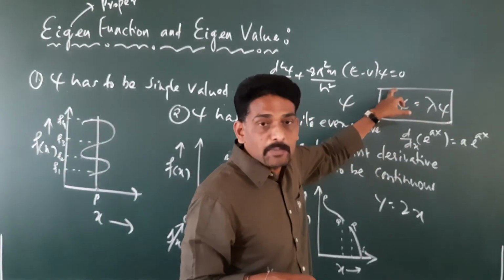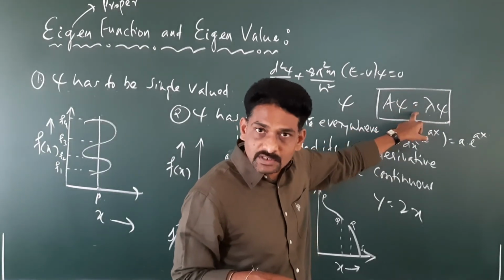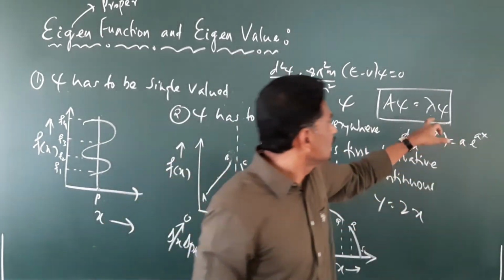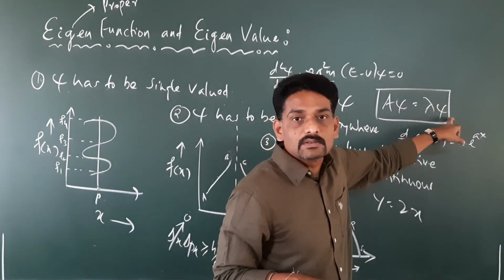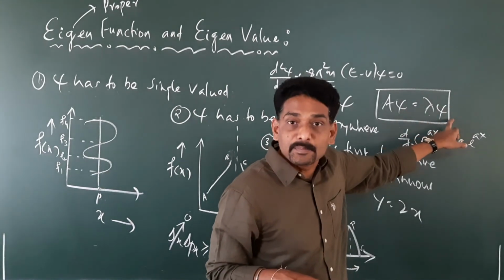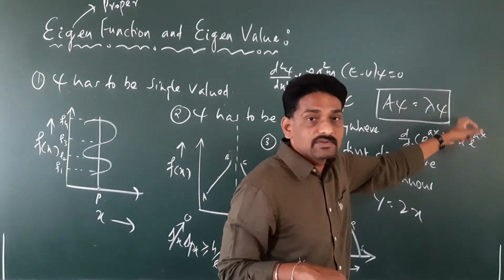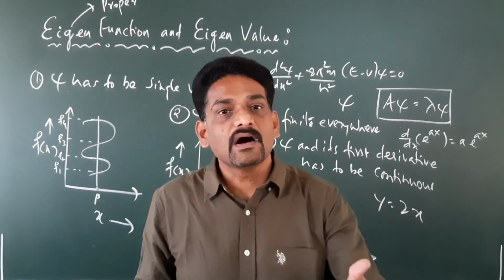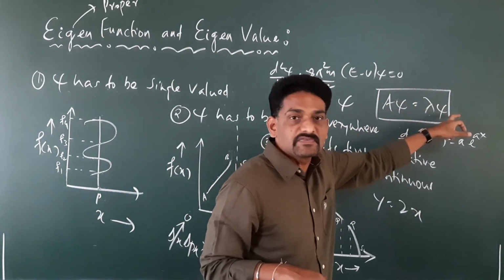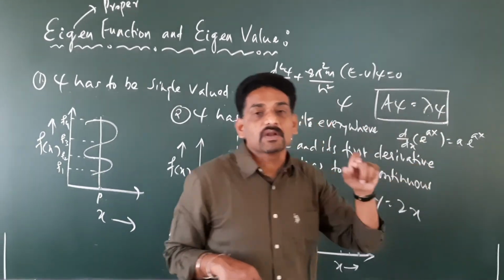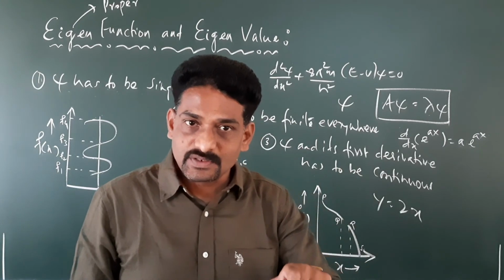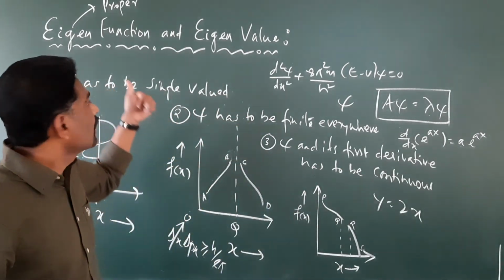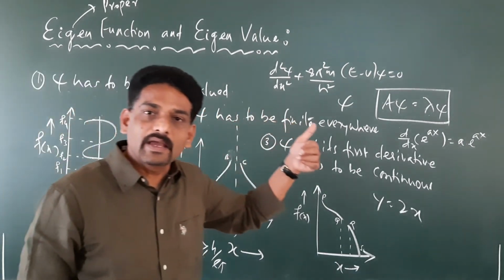That is, when you operate on the given wave function with an operator, it has to give you the answer in such a way that some constant times the original function is reproduced. Wave functions which satisfy this condition give us what are called eigenvalues. So this is all about eigenfunction and eigenvalue.